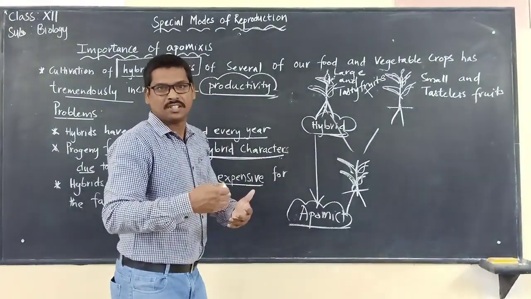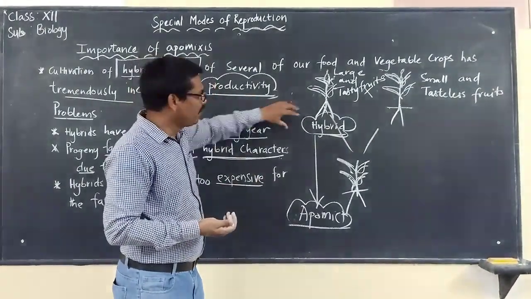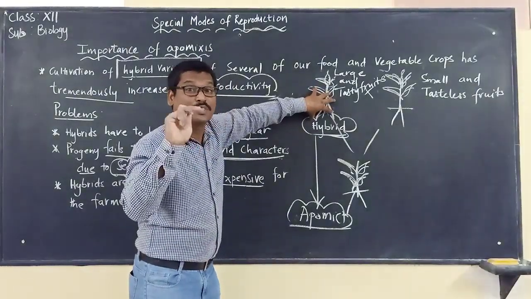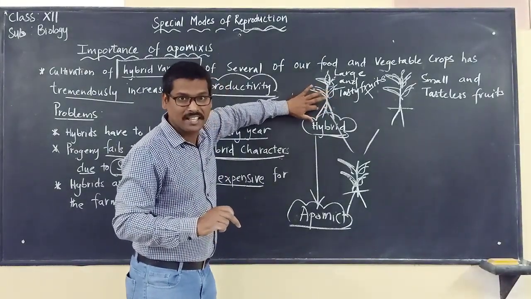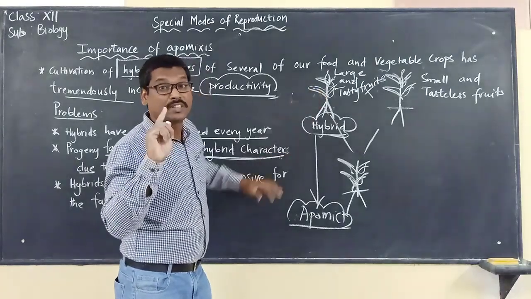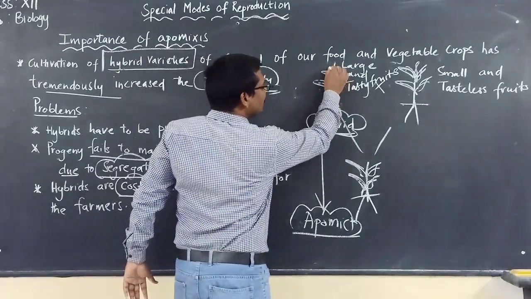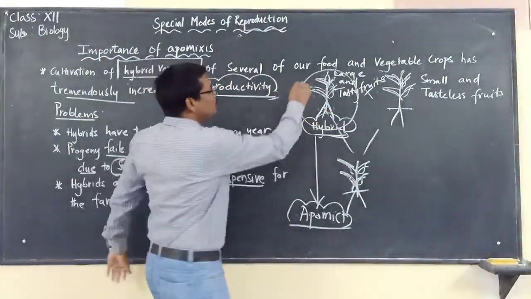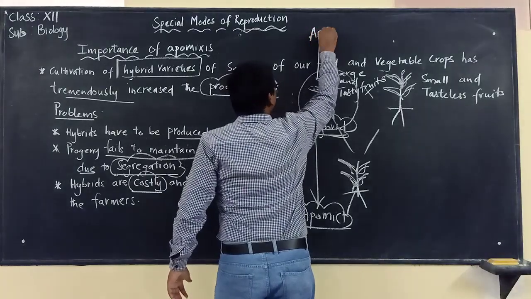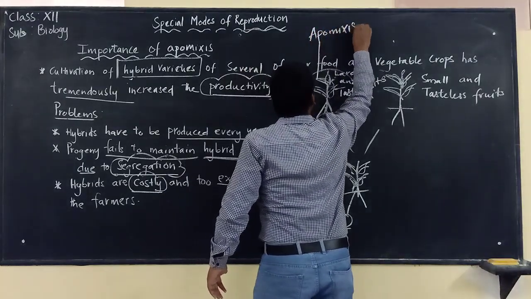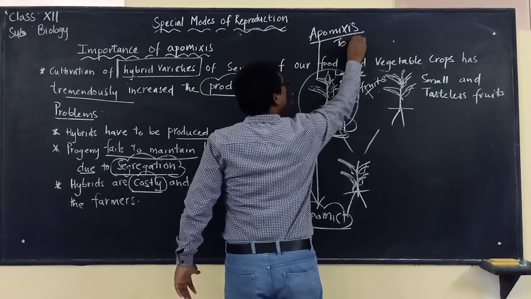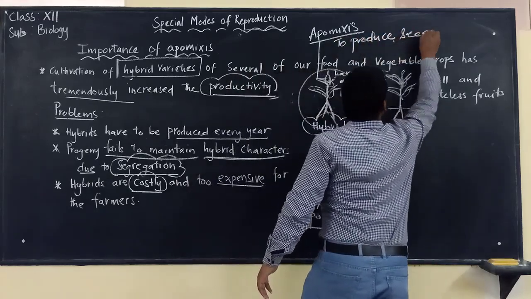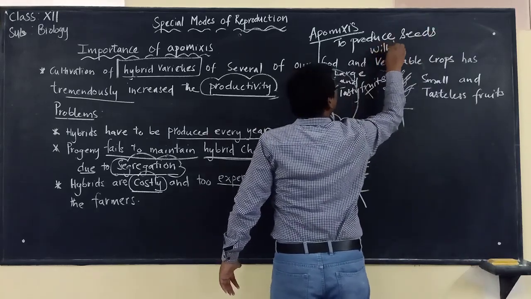The plant which is showing the apomixis process means, in a simple sense, make this hybrid variety produce seeds without fertilization. So we have to make this plant undergo apomixis. Apomixis means to produce seeds without fertilization.